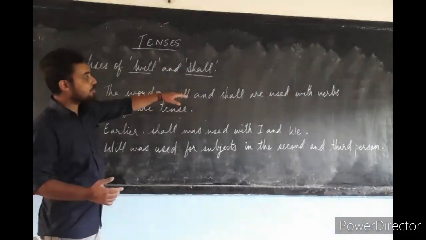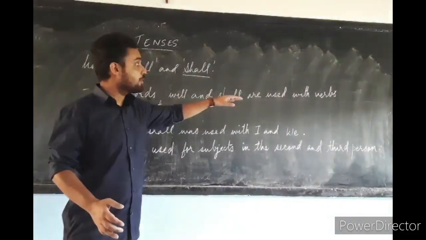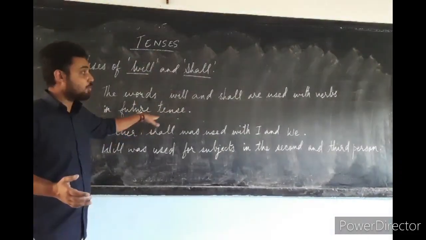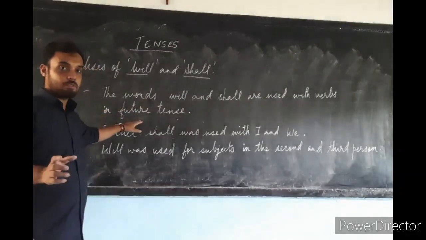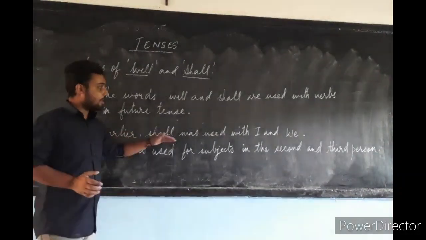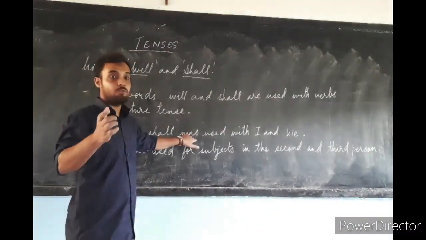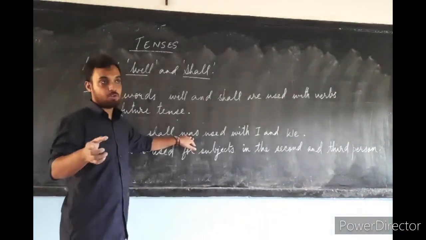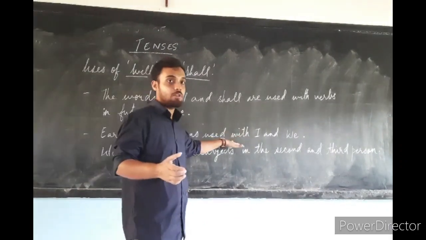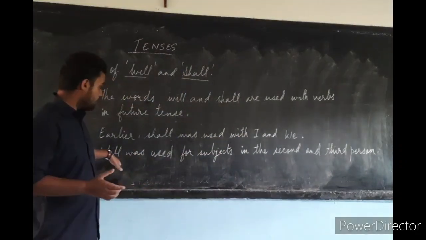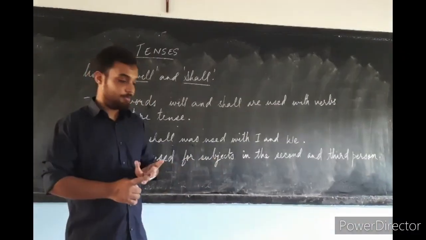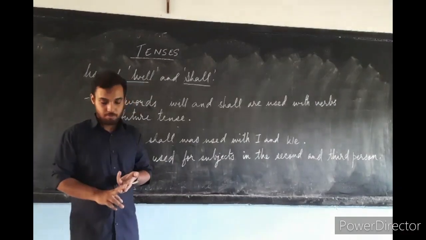The words will and shall are used with verbs in future tense. Where are they used? With the verbs in future tense. Okay. Now you see, earlier shall was used with I and we. Earlier, I am talking about the earlier time. Shall was used with the letter I and we. Will was used for subjects in the second and third person. What is first person, second person and third person?